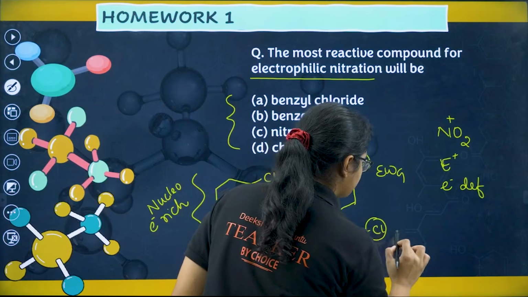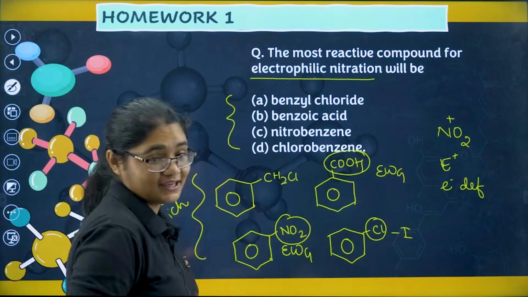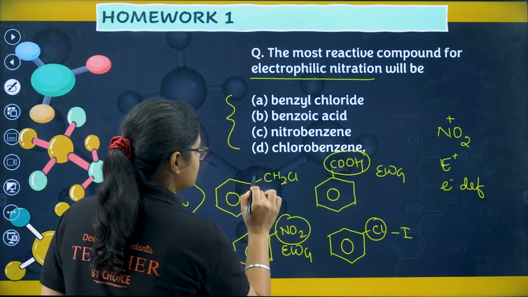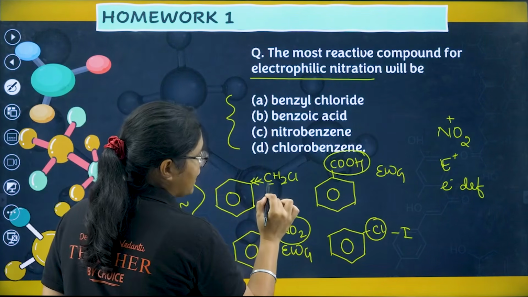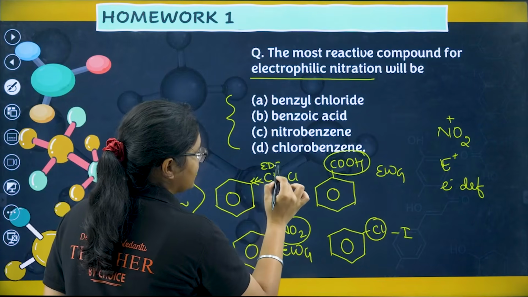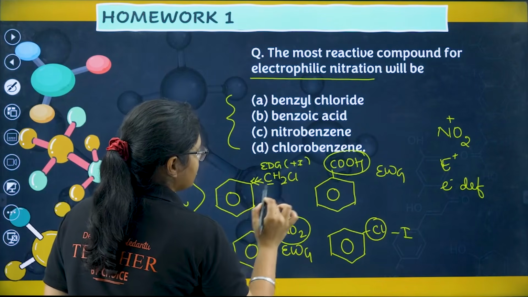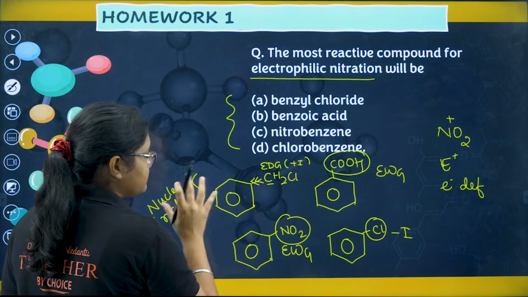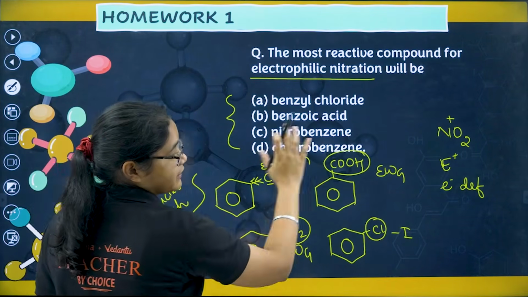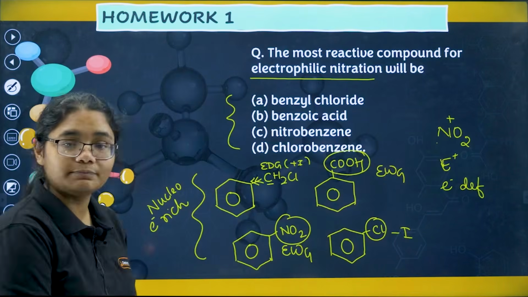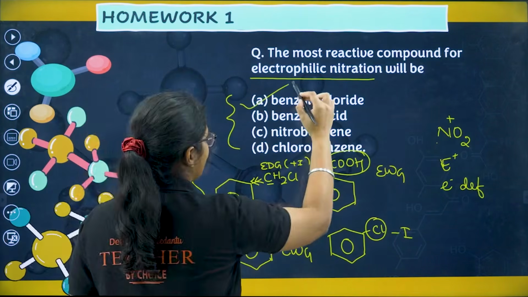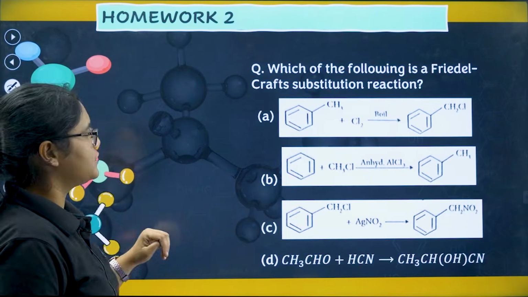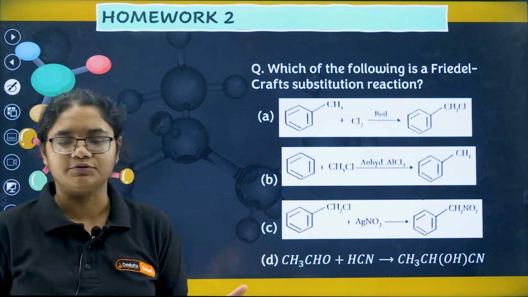And the Cl group, as we know, also has a powerful -I effect, so this one will also not react very well. But here the CH2 carbon is an electron donating group by +I effect, so it will increase the electron density of the ring, and this will behave as a very good nucleophile and react very nicely with NO2+. So the highest reactivity is benzyl chloride. Moving to the second homework question: which of the following is a Friedel-Crafts substitution reaction?